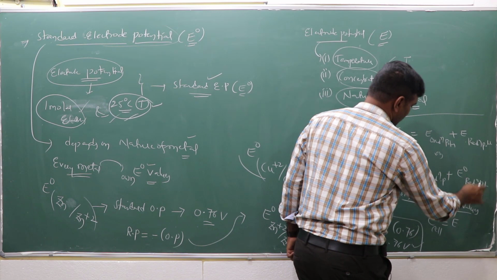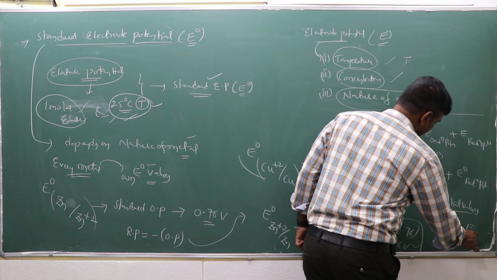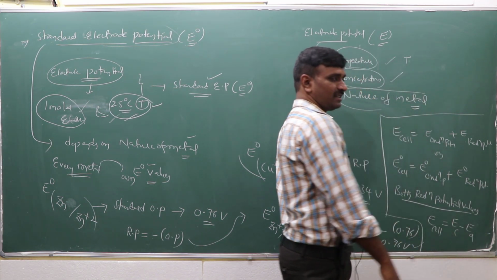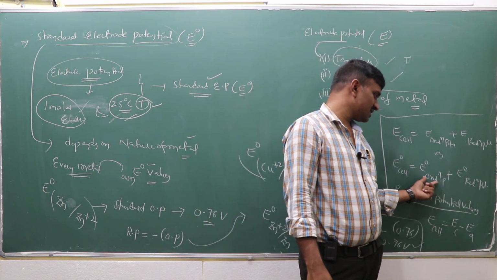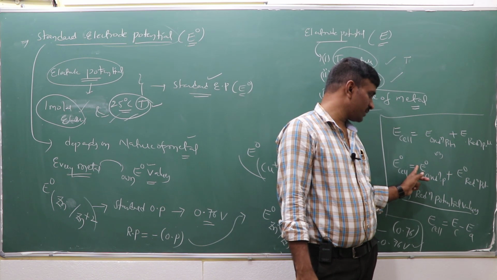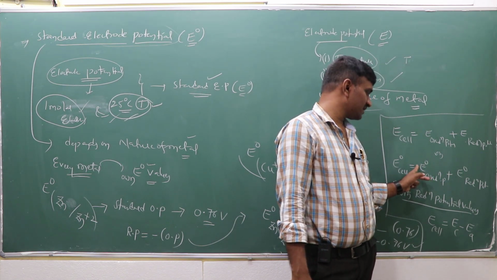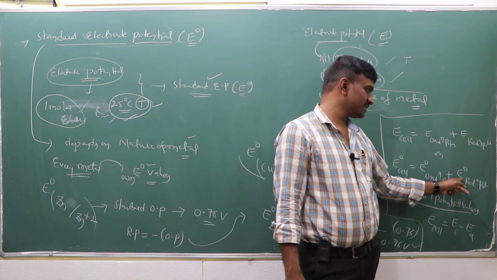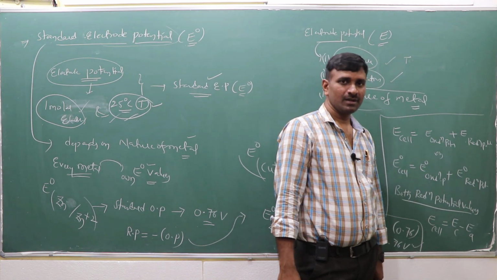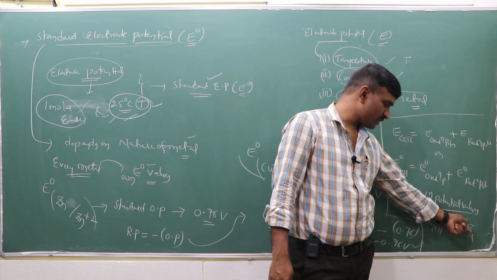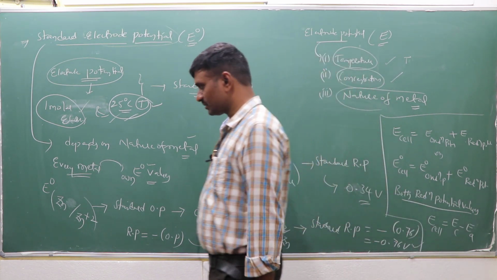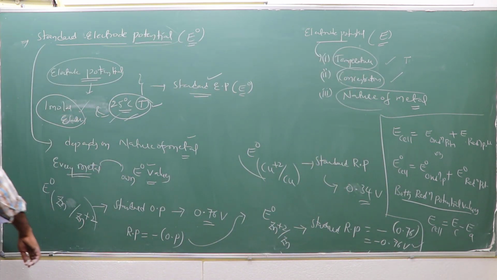E cathode minus E anode. So whatever the reduction potential is there, and the oxidation potential is also converted to the reduction potential by putting that minus sign: minus E0 of the reduction potential plus E0 of the reduction potential. So depending upon the nature of the metals, it may be there. E cell is equal to E cathode minus E anode.